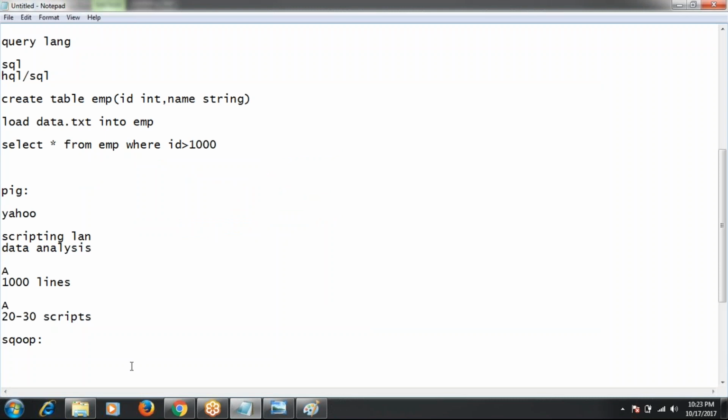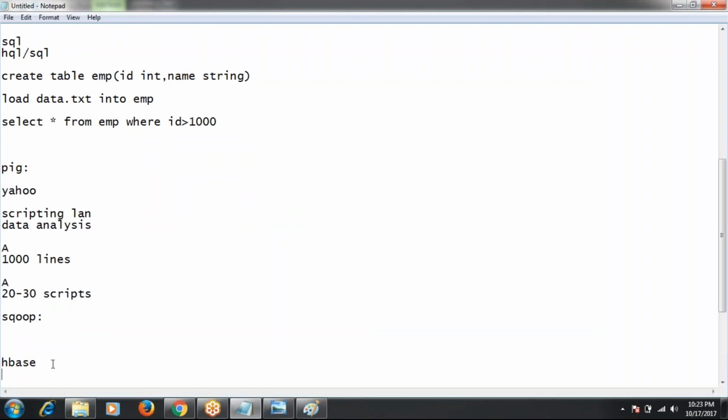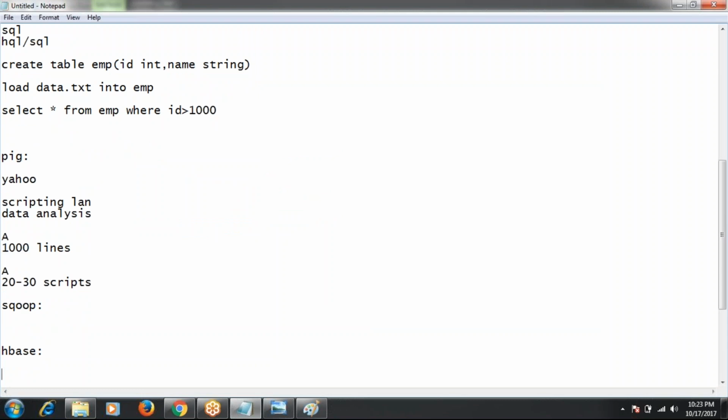Next, HBase. HBase is a NoSQL database. NoSQL obviously means not only SQL. We know SQL.